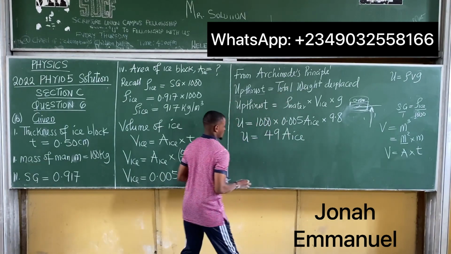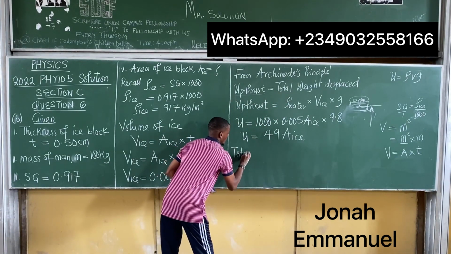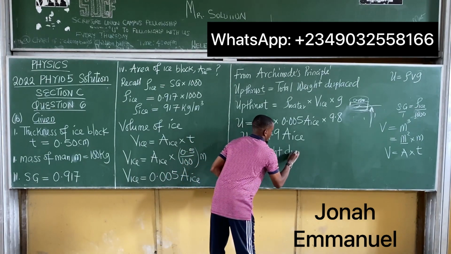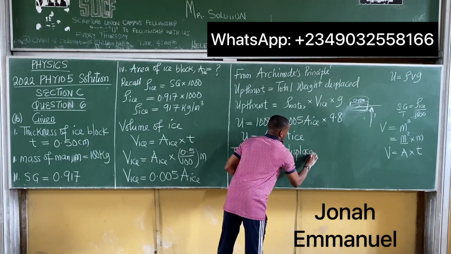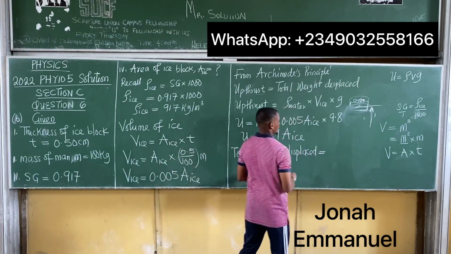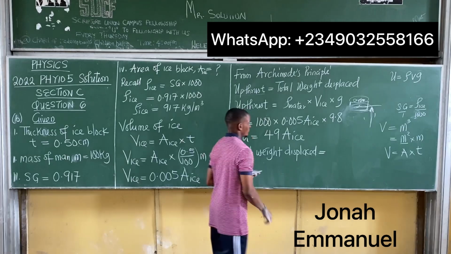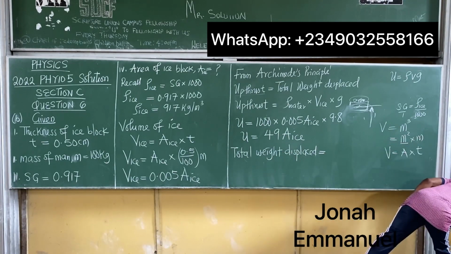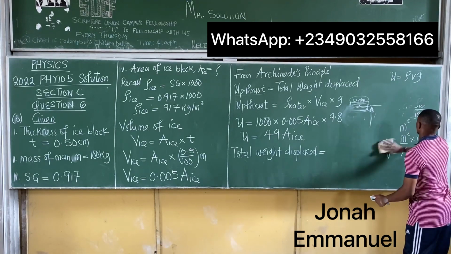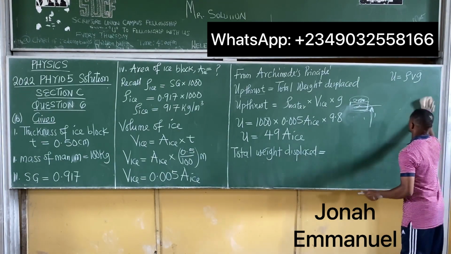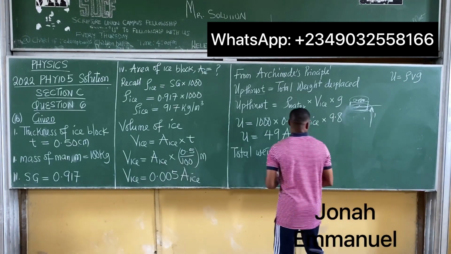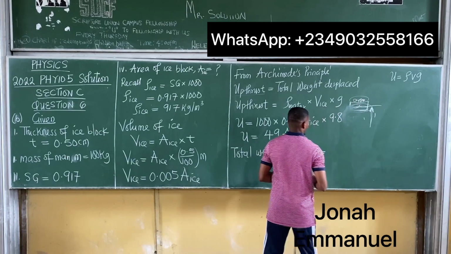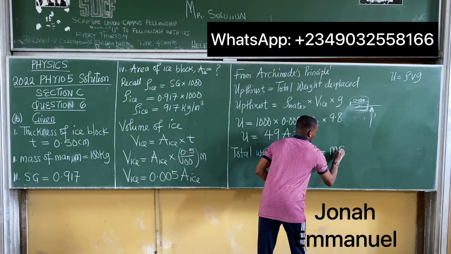Let's get the total weight. The total weight displaced is equal to the mass of the man times gravity.